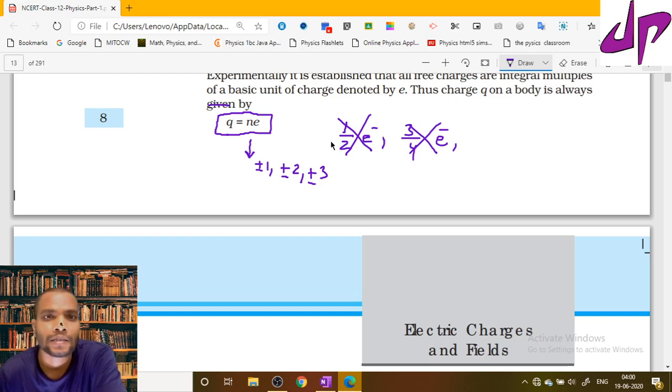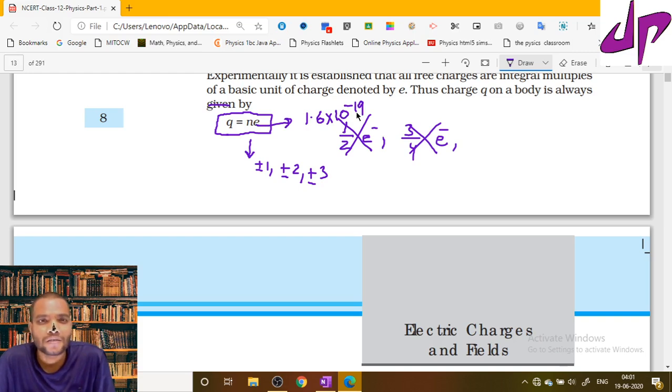And e is the charge of an electron. It has the value 1.6 times 10 power minus 19 coulomb. So there is no possibility of exchanging half charge, quarter charge or 3/4 charge. Charge is always exchanged as an integral multiple of e. This concept is known as charge is quantized.